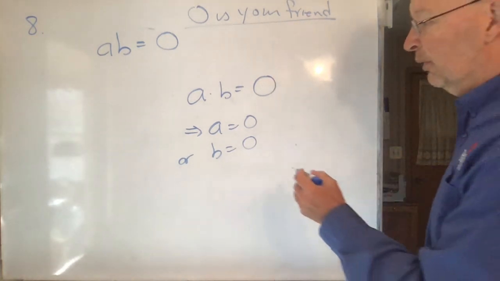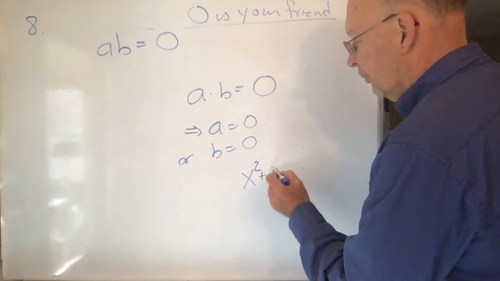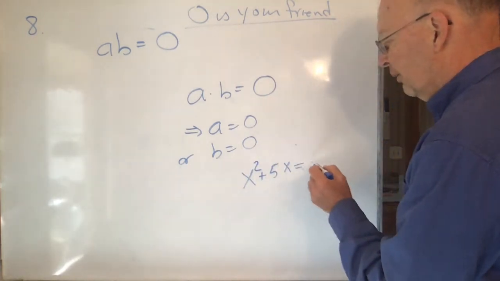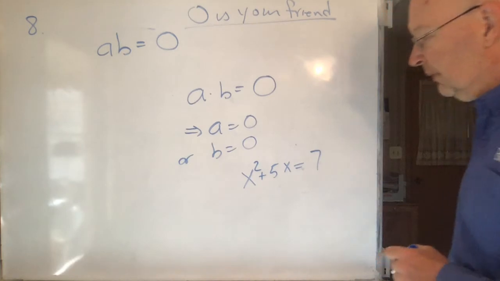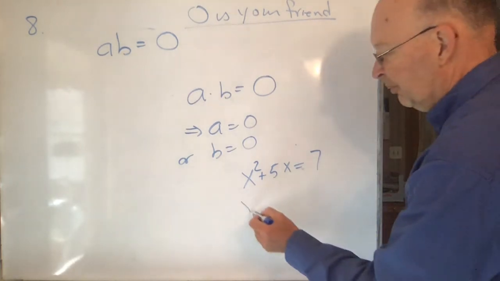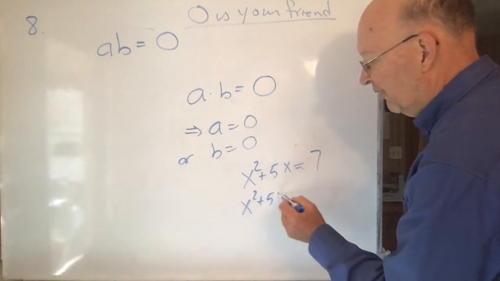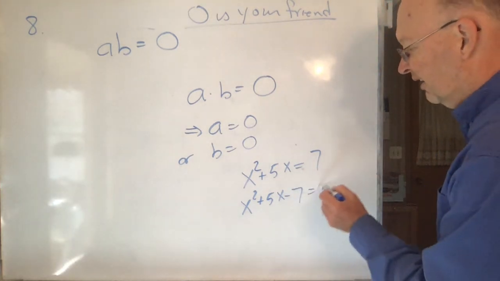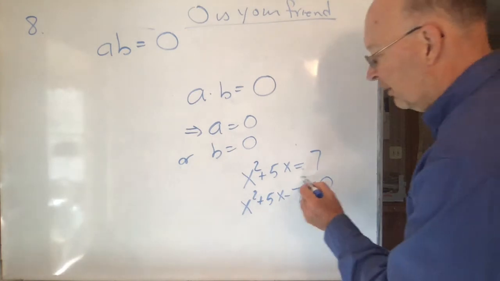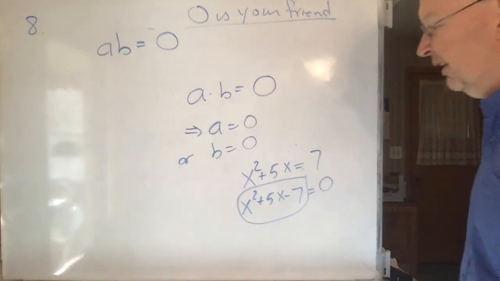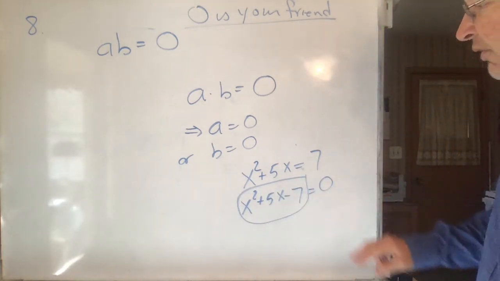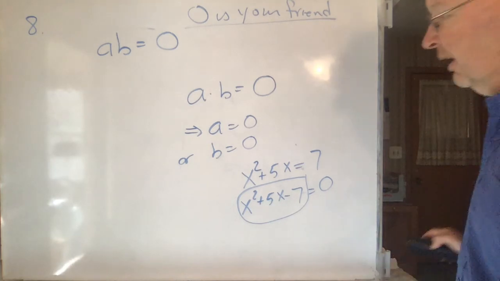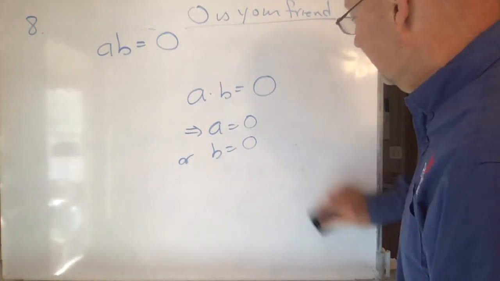And that's why when you have an equation, x squared plus 5x is equal to 7, the way we solve that is first by taking the x squared plus 5x over and then subtracting 7 all over to one side, set it equal to 0, and then we can play with this thing and find out what, if anything, from there will give us 0. When will this be 0? Okay, so for example, let's just take an example.